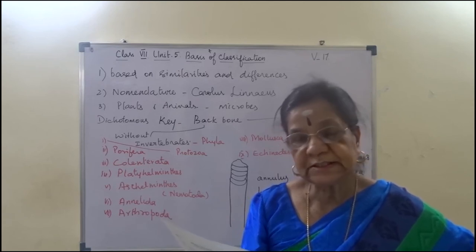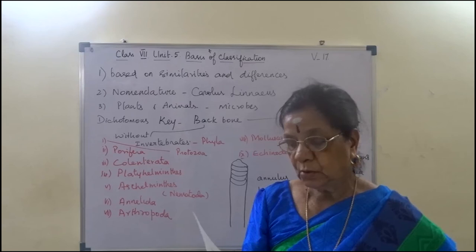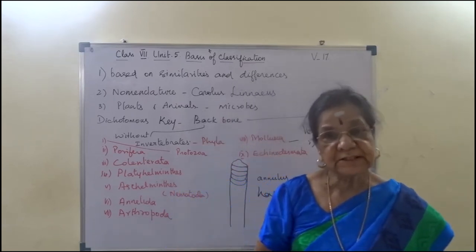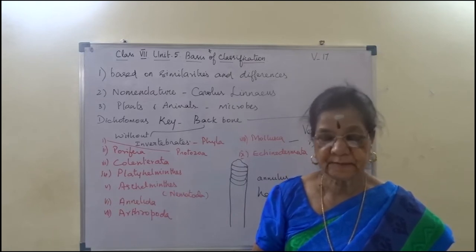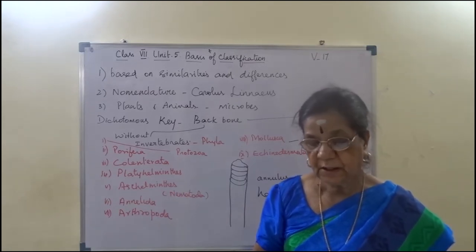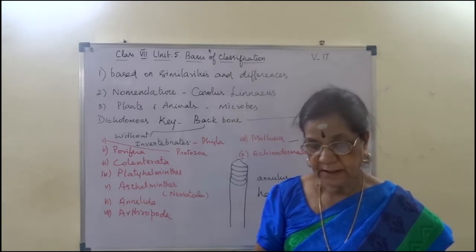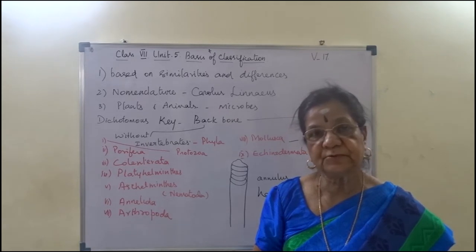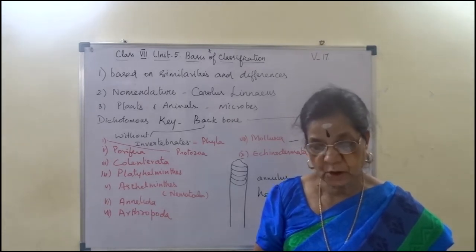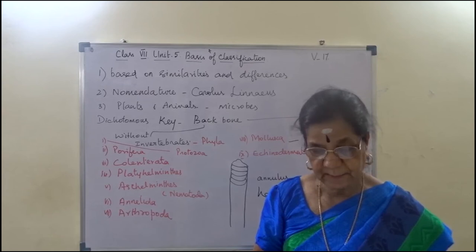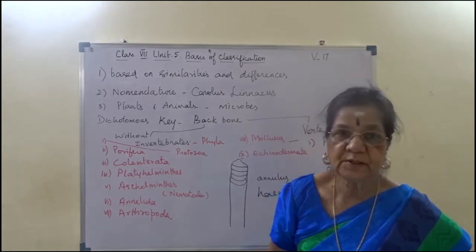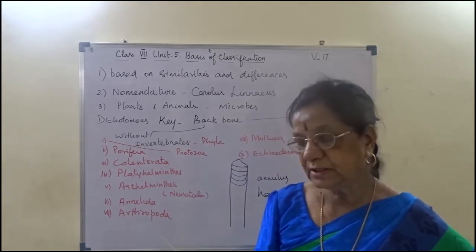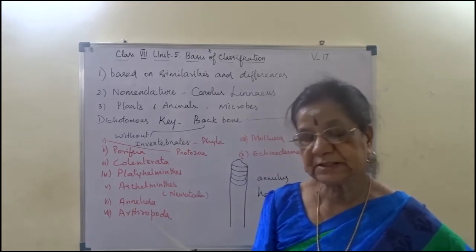Organ is a collection of different tissues that work together to perform a specific function or functions. It is called organ. Human body has different organs like stomach, eye, heart, lungs. These are made up of different types of tissues. And plants have organs such as leaves, stem, and roots.